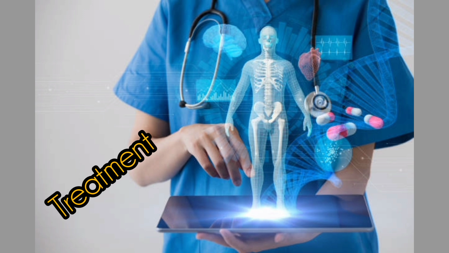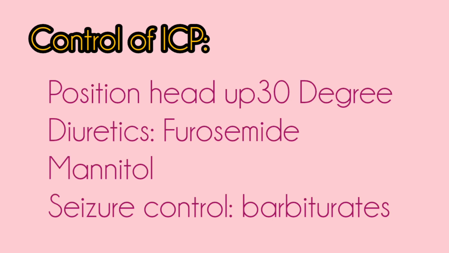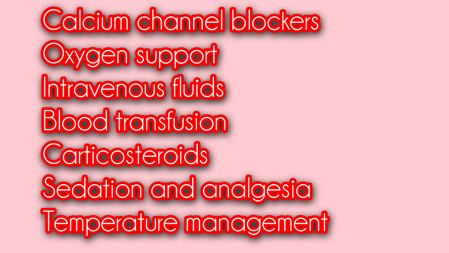The next one is the treatment process. The first initial treatment is airway, breathing, circulation, rapid sequence intubation. The next one is control of ICP. The controlling measures are positioning the head at 30°, diuretics such as furosemide and mannitol, and seizure control with barbiturates. Next we consider calcium channel blockers, oxygen support, intravenous fluids, blood transfusion, corticosteroids, sedation and analgesia, and temperature management.